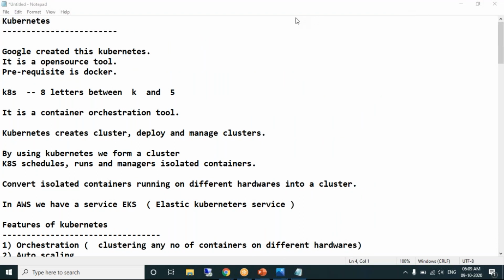Kubernetes is a tool created by Google. It's an open source tool. It is a container orchestration tool. Because Docker is what tool? Docker is a containerization tool. Any other container orchestration tool?